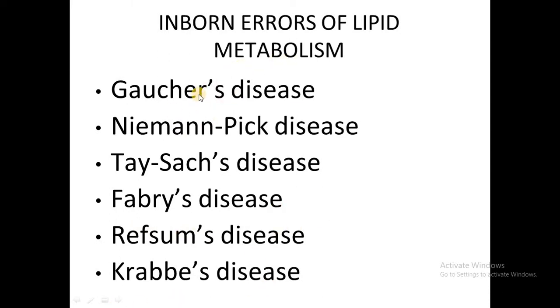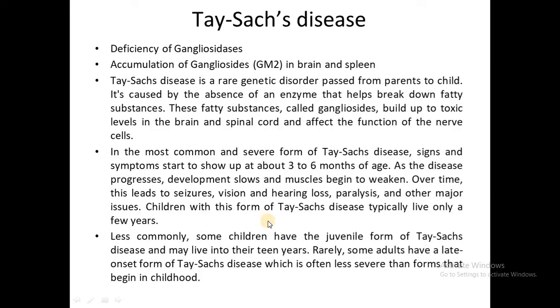In the first part we saw the details about Gaucher and Niemann-Pick disease. In part 2 we see about Tay-Sachs disease and Fabry disease. Okay, first we see about Tay-Sachs disease. This disease occurs due to the deficiency of the enzyme hexosaminidase. So due to the deficiency of this enzyme, there is accumulation of gangliosides in the brain and spleen.